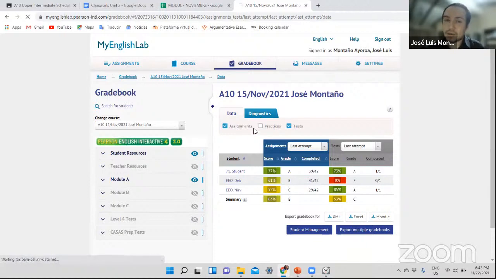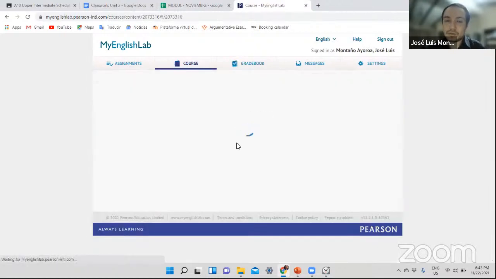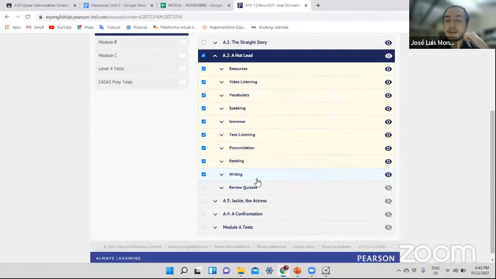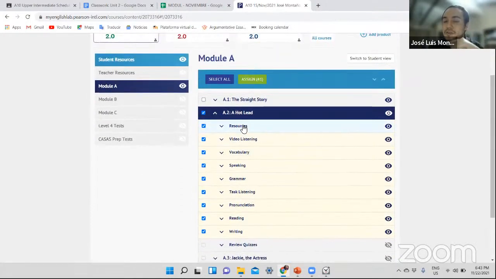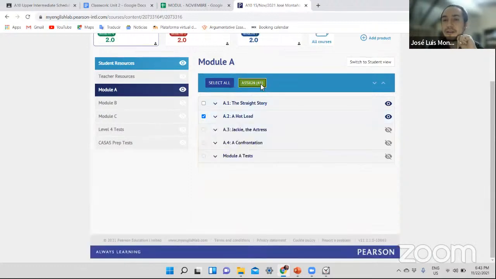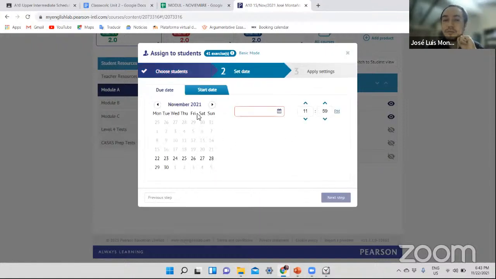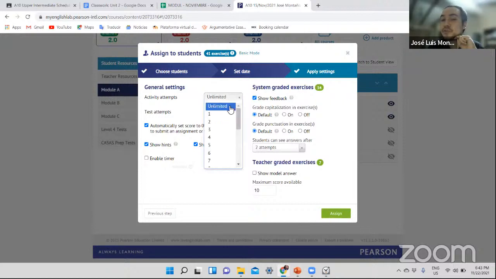But what I'm doing now, and I'm showing you, I'm assigning the second unit. All right. That's the entire second unit. Resources is there for you to know what you're going to learn and so on and so forth. But actually something that you don't need to complete, right? But anyhow, I'm showing you that I'm assigning this to all of you and that you have again until Friday at 11:59 p.m. You always have 2 attempts.